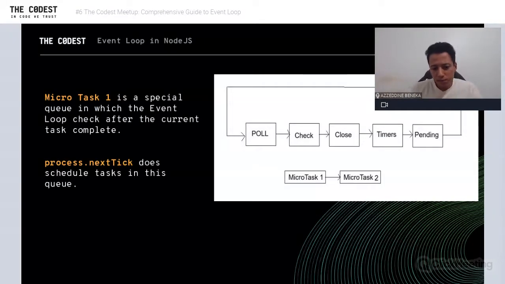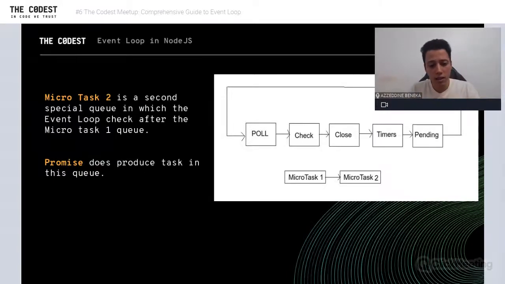Micro task 1 is a special queue in which the event loop checks after the current task completes. The tasks in micro task 1 are those produced by calling process.nextTick, because nextTick will produce a task that has a higher priority. Okay, micro task 2 is the second special queue in which the event loop checks after micro task 1. Those tasks are scheduled by resolving a promise or rejecting a promise.